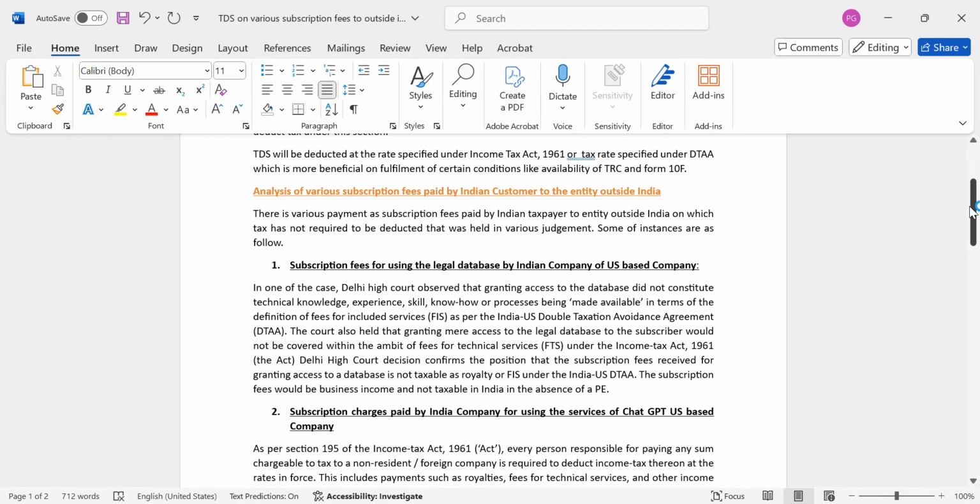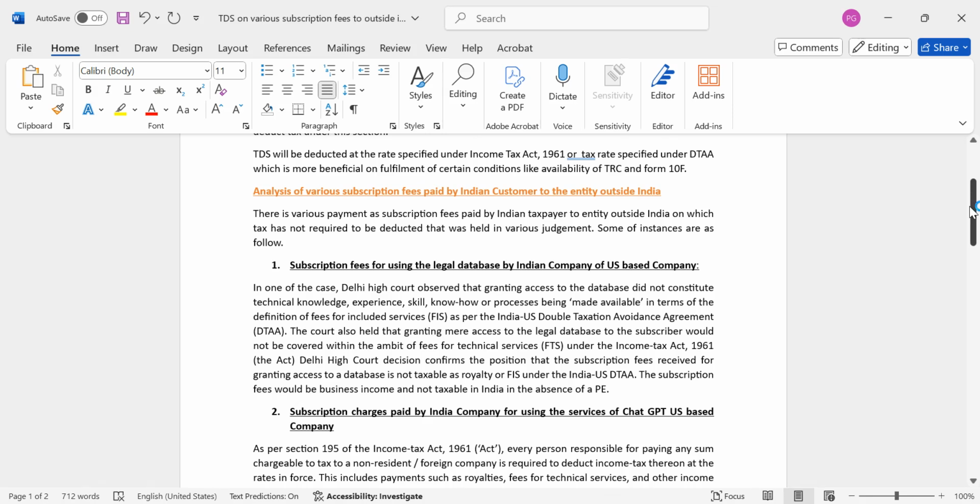As per the income tax provisions, TDS is not required to be deducted. When we make any payment outside India, we have to check two provisions: one, whether there is any provision under the income tax law, and two, whether there is any provision in the tax treaty. If the vendor is based in the USA, we will analyze the US-India tax treaty. For accessing the database, there is no provision for taxability in India. Hence, no TDS is required to be deducted.